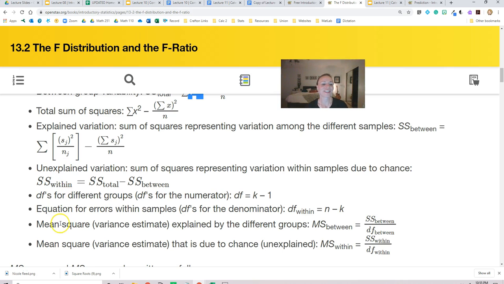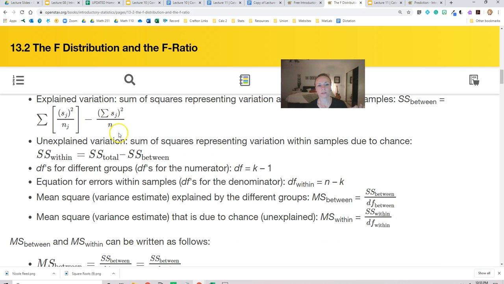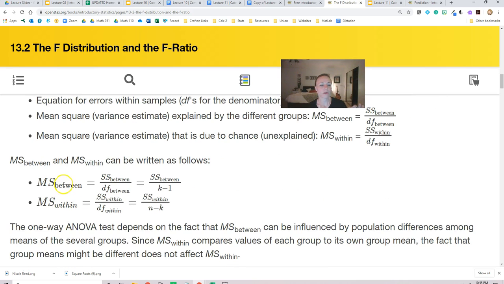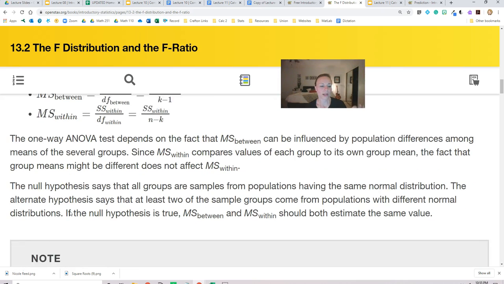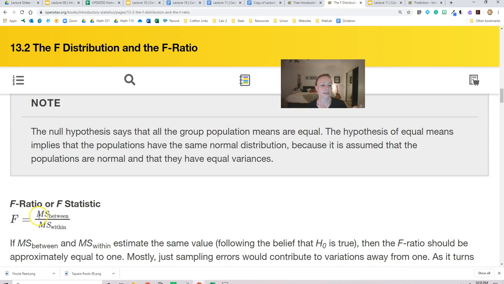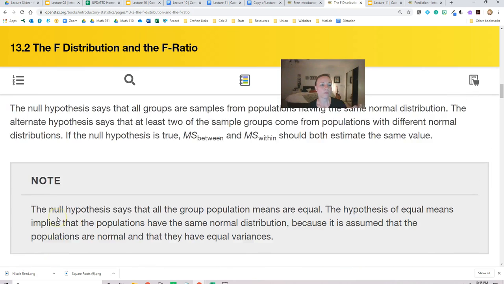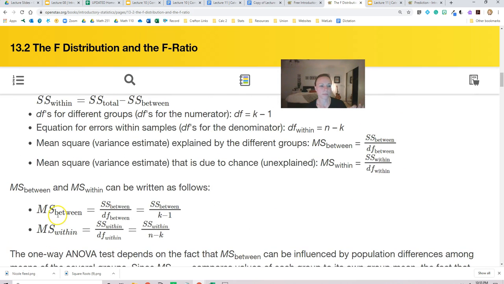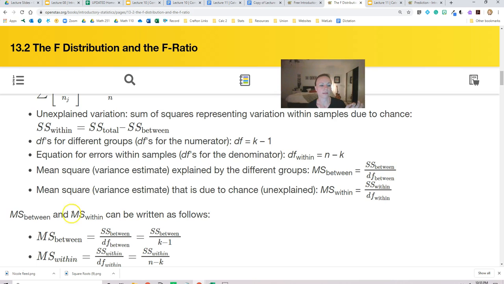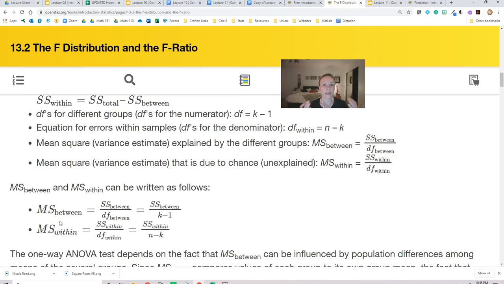Okay. Then we're going to look at the mean squared variance explained by the difference between groups, and the mean squared variance estimate that is due to the change, or unexplained. Those are ratios. And then the F ratio is of what we did subtraction of. The F statistic is a ratio of those two ratios, so it's like a double fraction. The F statistic is MS between over MS within, where MS stands for mean square. So the F statistic is based on a double fraction ratio that is based on a bunch of subtraction.